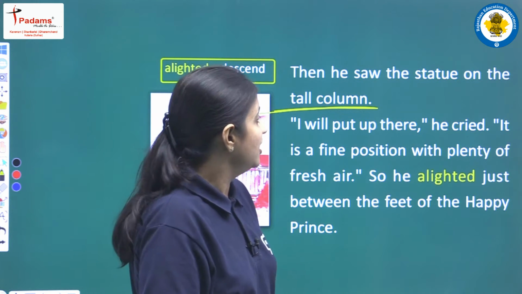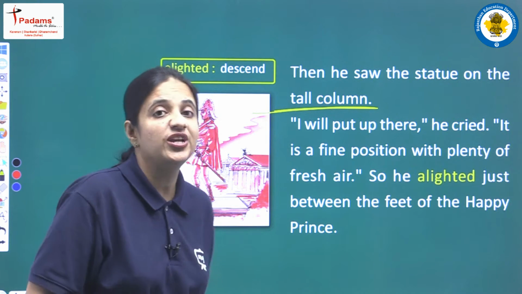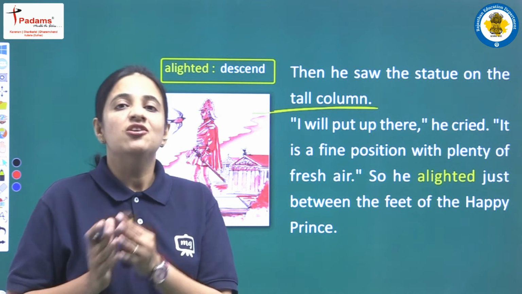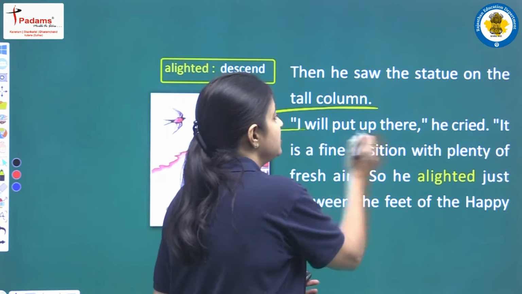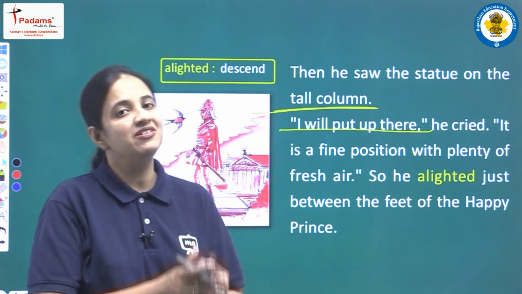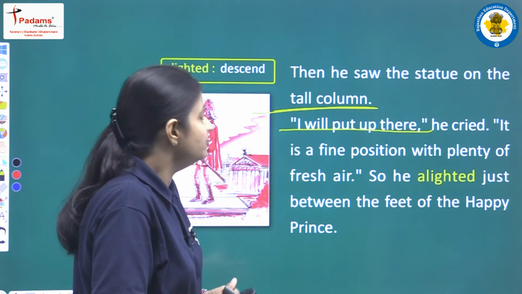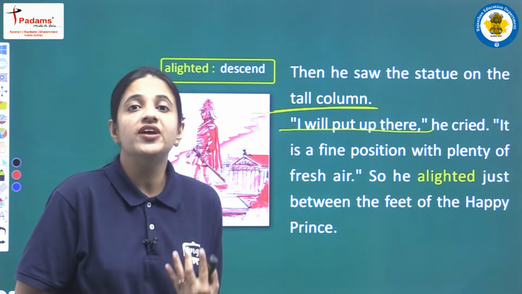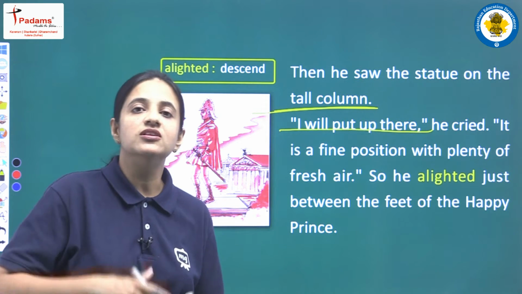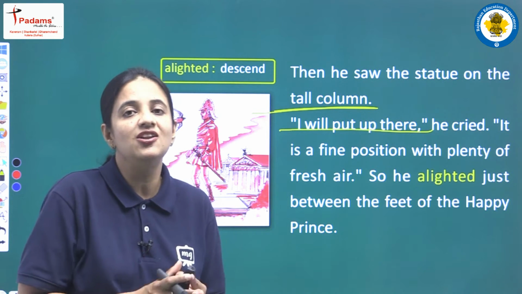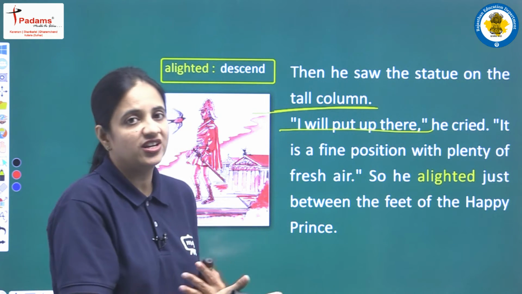I will put up there, he cried. It is a fine position with plenty of fresh air. And when the little bird swallow saw the statue of Happy Prince, he decided that he will stay there, he will rest there, he will spend the night there. And why? He thought that it is a very fine position with plenty of fresh air. Why was there plenty of fresh air? Because that statue was at such a height that there was a lot of fresh air.